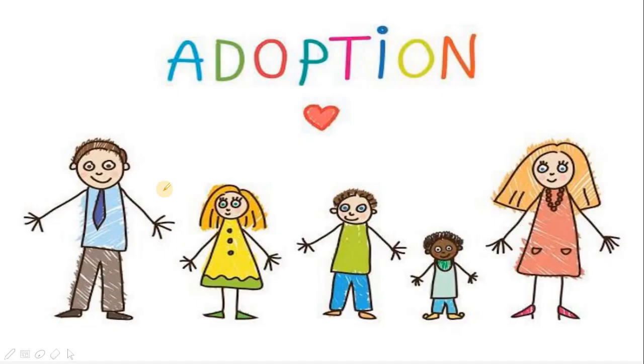Now, there is always one way, that is adoption. There are a huge number of destitute and orphan children who can be adopted. Most of these children, if they are not taken care of properly, may not even survive till maturity.